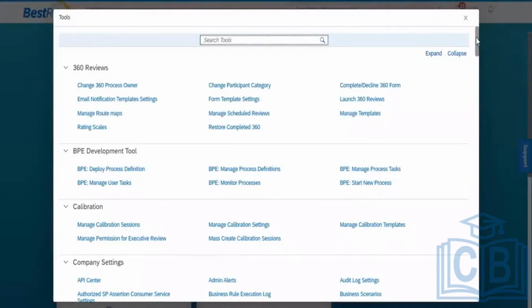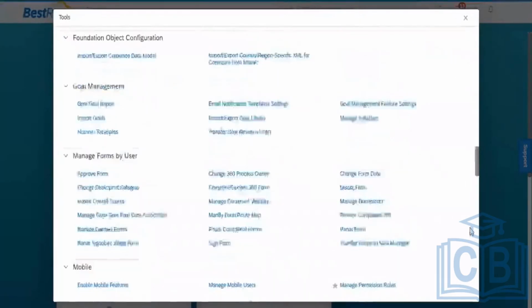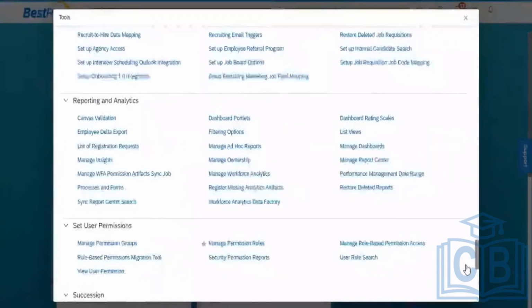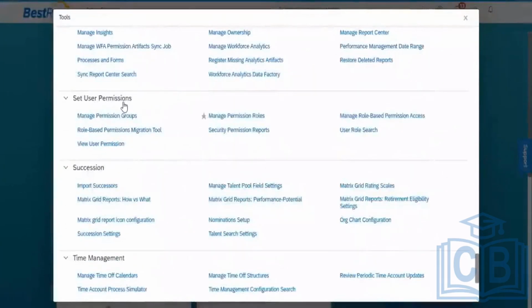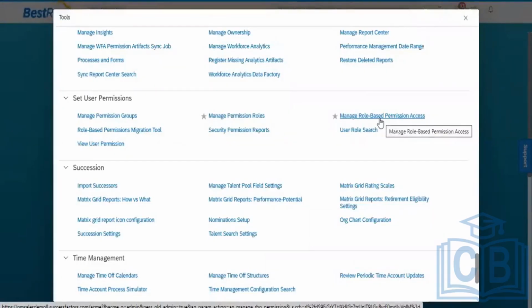Now you can see Set User Permission: permission, group permission, roles, user permission and role search, all 5 configuration tools are there. Right.